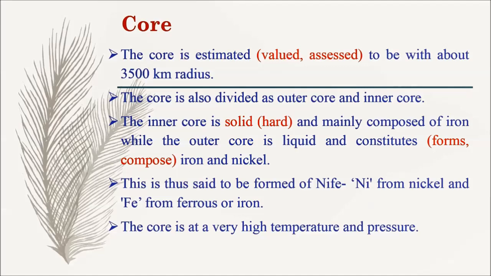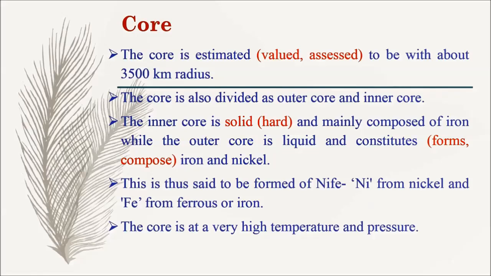Let me explain this. The core is estimated, here estimated means valued or assessed, to be about 3500 kilometer radius. The core is also divided as outer core and inner core.